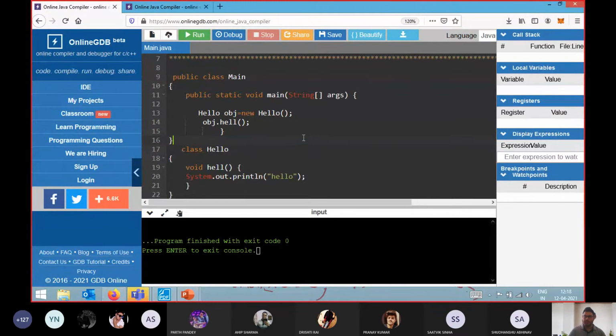Having any doubt? You are free to ask me if you have any doubt related to that. So this is all about when you are basically going to create multiple classes.